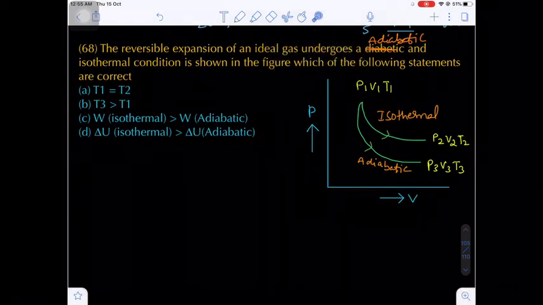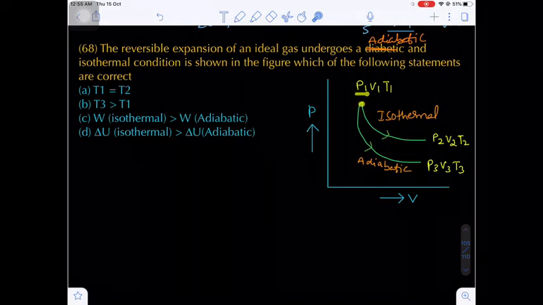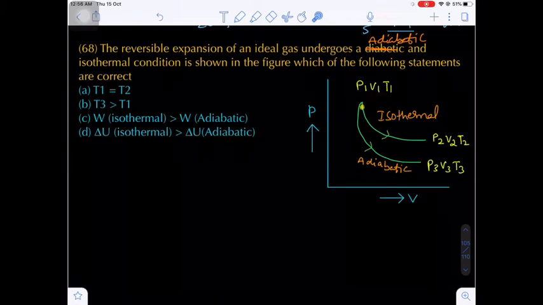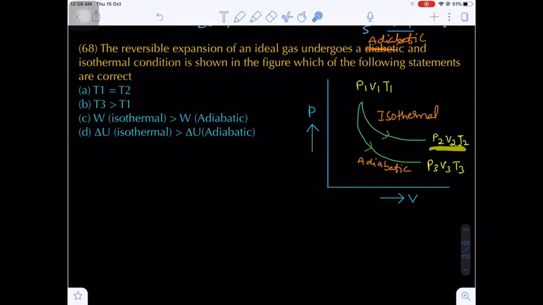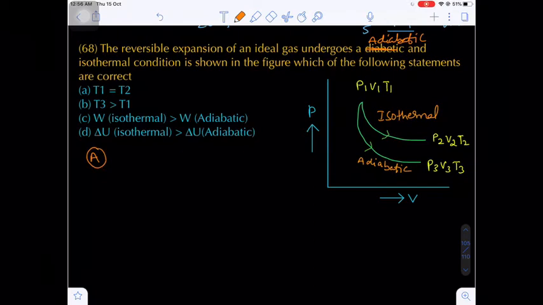Now in this pressure volume curve, the initial point is given here, initial condition: pressure, volume, temperature, P1, V1, T1. So there are two different paths. One is the isothermal path and the other is the adiabatic path. In both paths, expansion takes place. So final pressure, volume, temperature in isothermal are P2, V2, T2, and in adiabatic P3, V3 and T3. Now the question options, first option.